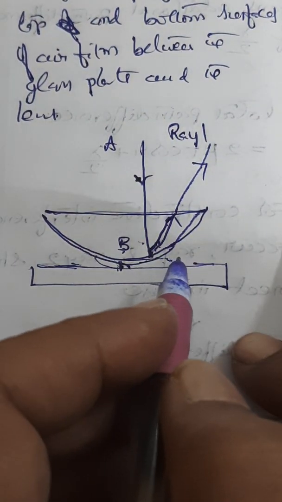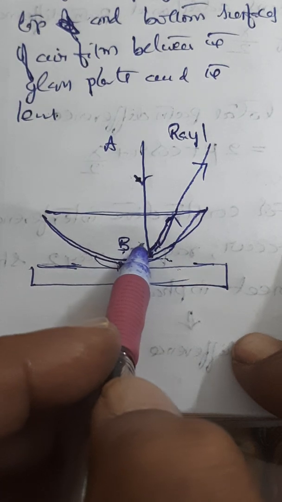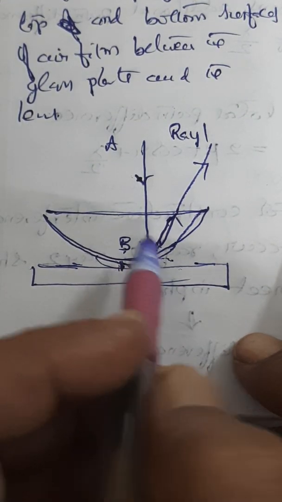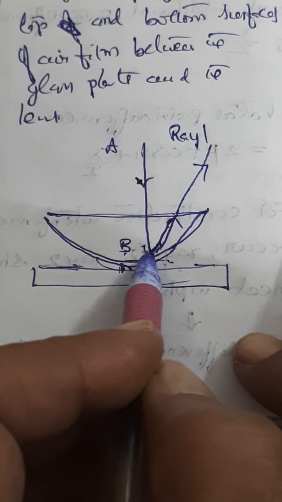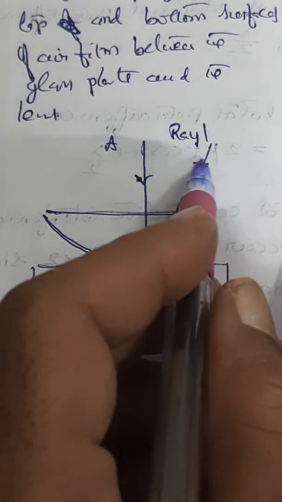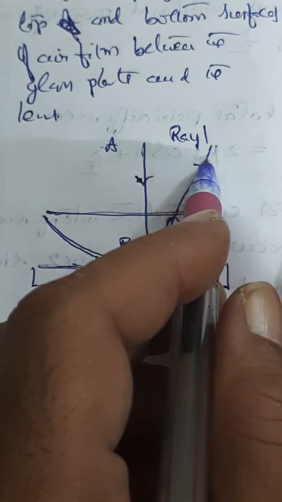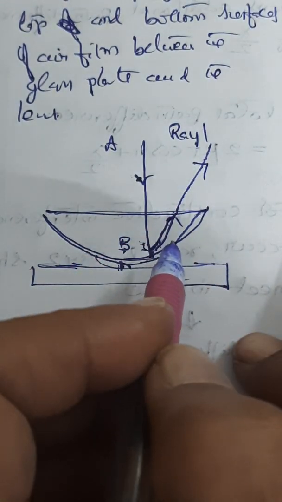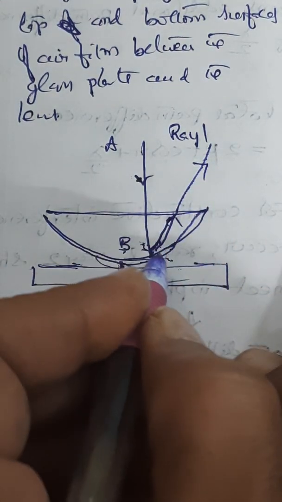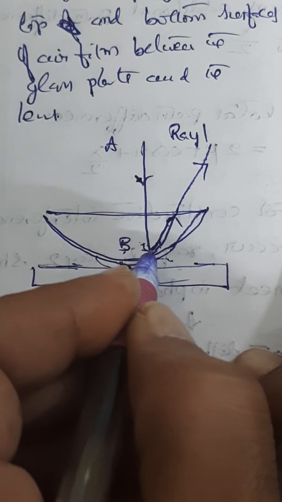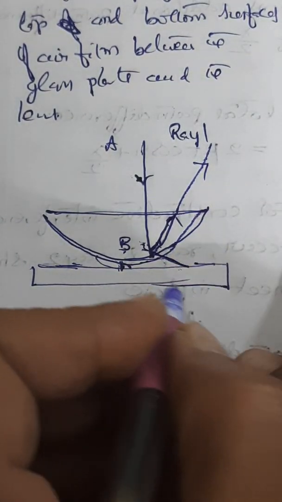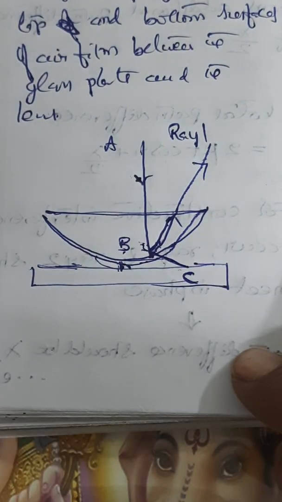That means part of the incident ray AB of the monochromatic light is reflected at the point B, where B is nothing but the glass air boundary, in the form of ray 1, without any additional phase. The other part of it is transmitted like this into the air film. Let us call it point C.